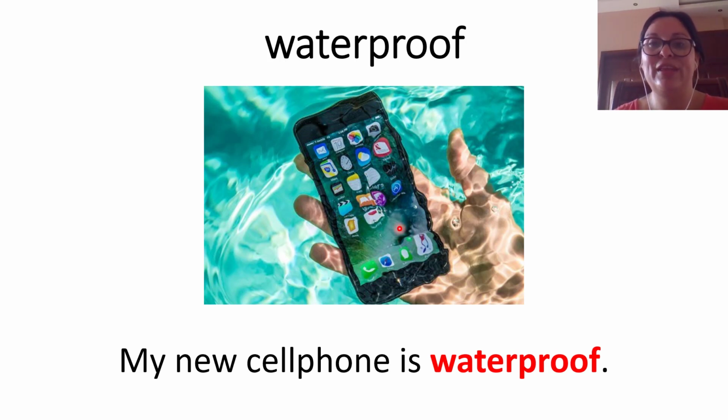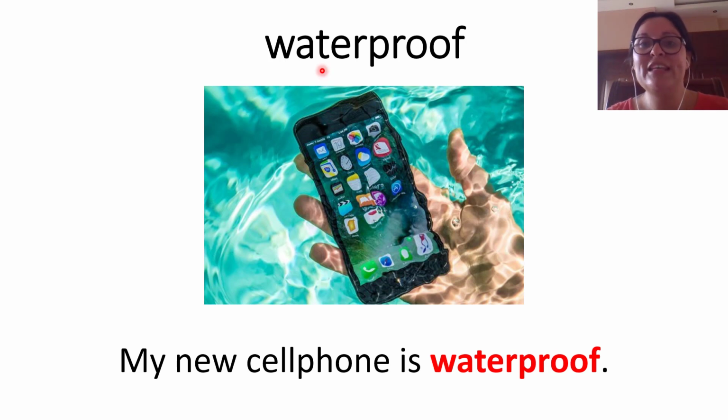For example, in here we have a cell phone. What happens if you put your cell phone, the majority of cell phones, inside water? Or watches inside water? They are going to be damaged, right?